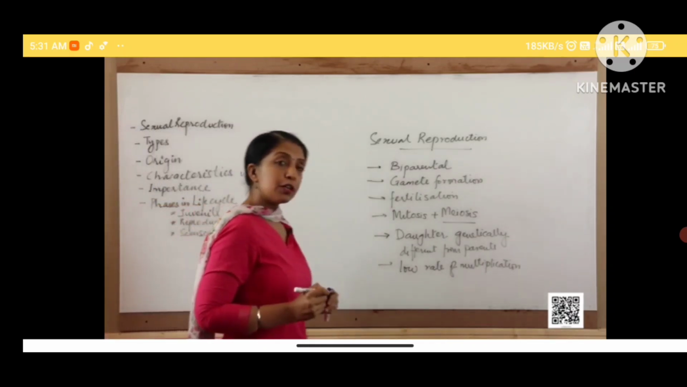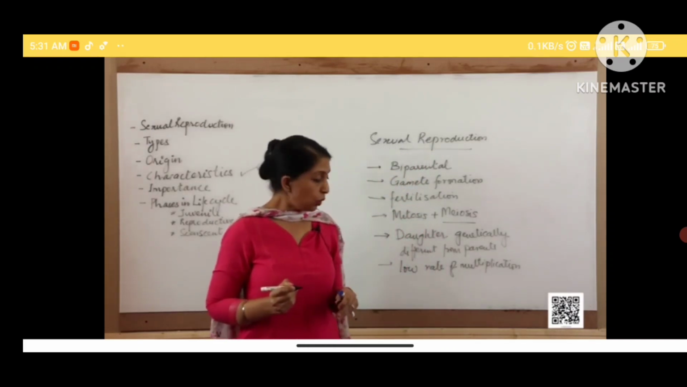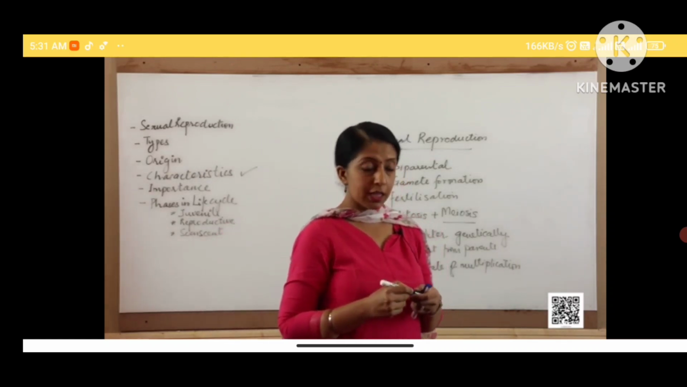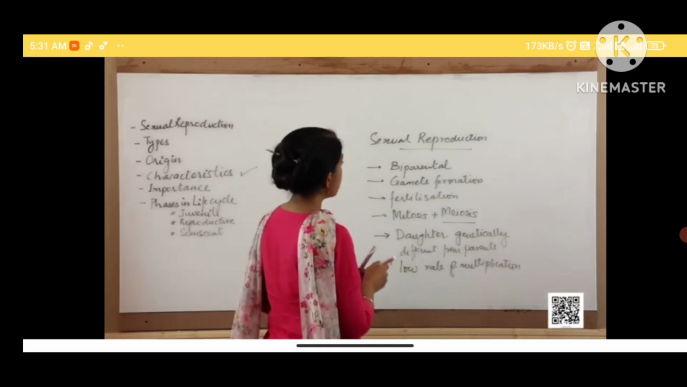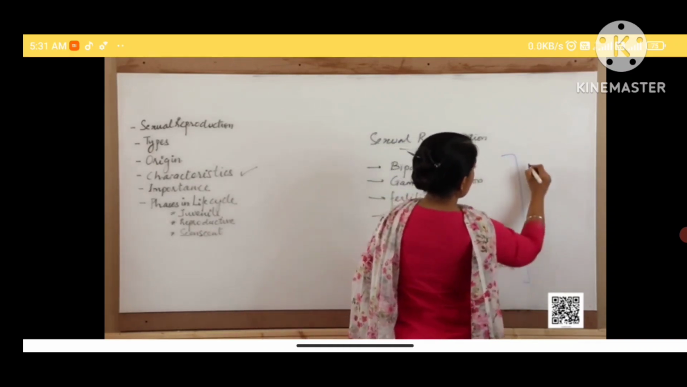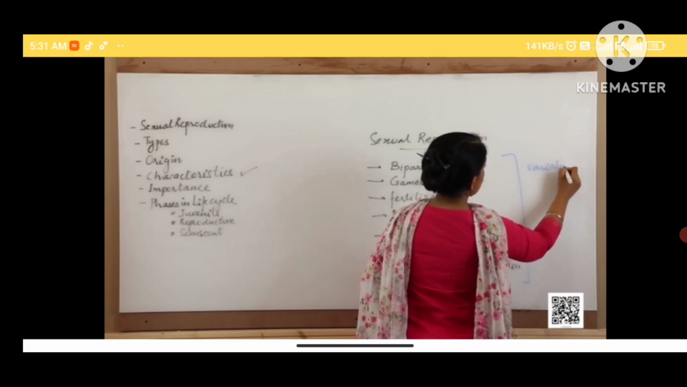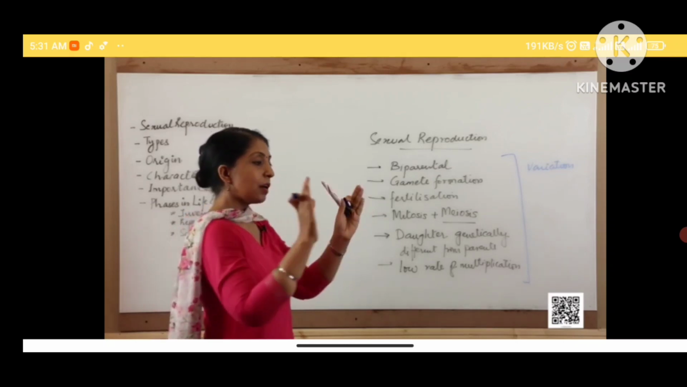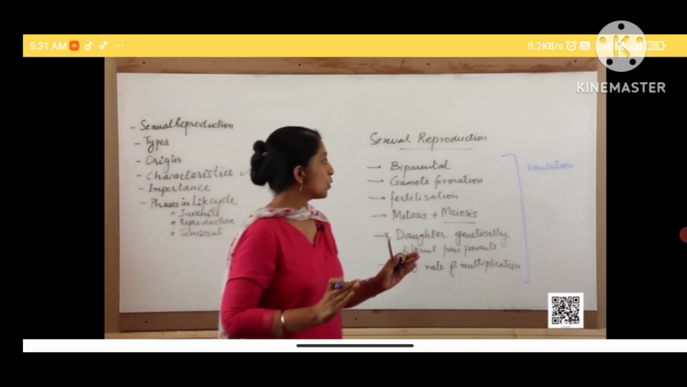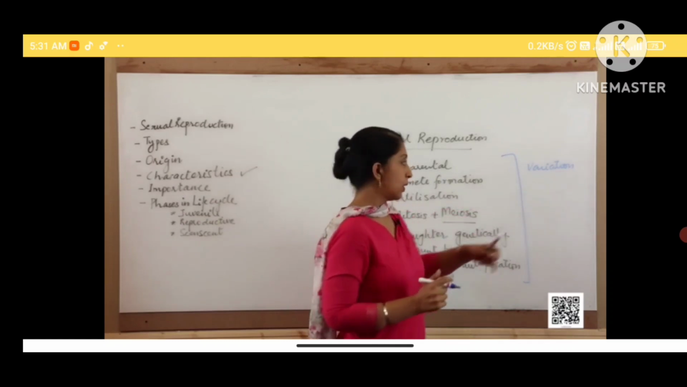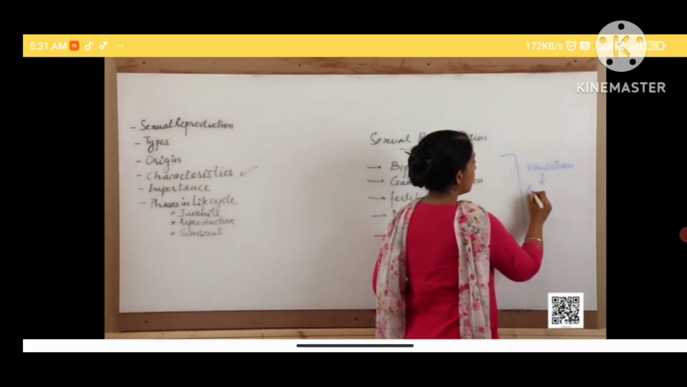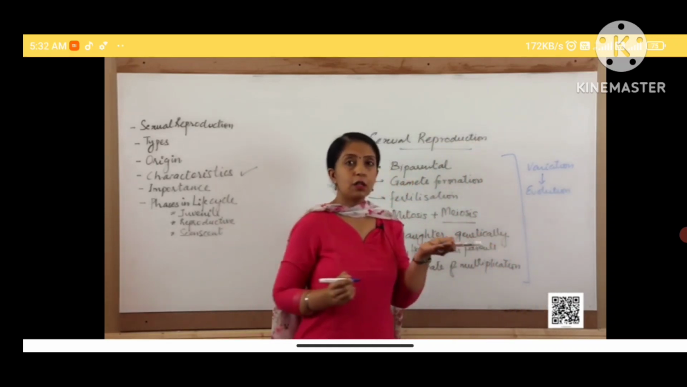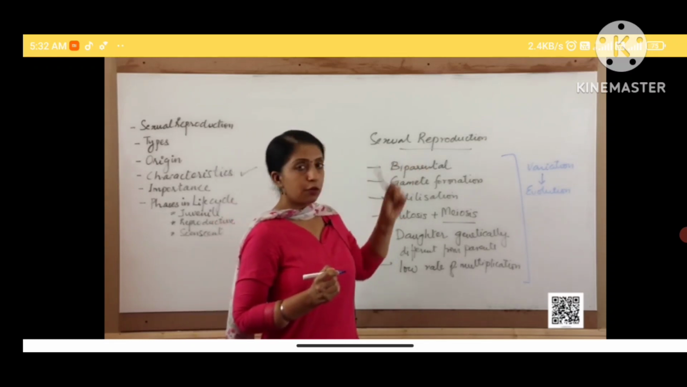So why is sexual reproduction important then? Even though it has a low rate of multiplication, it is important because sexual reproduction ensures variation. As we have seen, in sexual reproduction, fertilization takes place and gametes from different parents combine to give rise to a new individual, so it results in variations. Variations are very important for evolution to take place. So the basis for evolution on the face of earth is sexual reproduction.